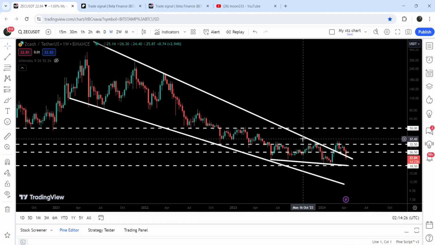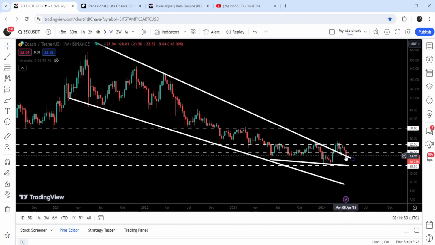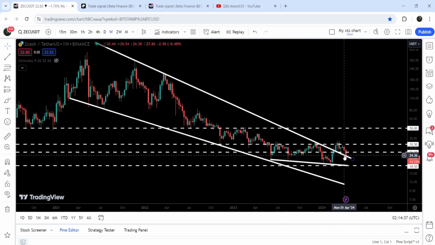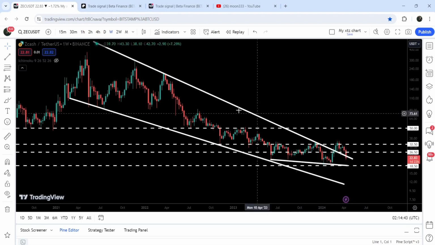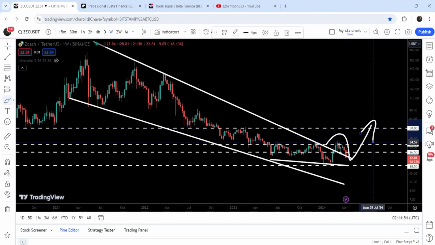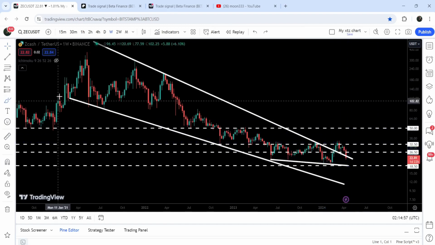Now, within next 48 hours, when this weekly candlestick will be closed, it depends where it will be closed, by the way. For example, if it will be closed below this resistance of the wedge that is now working as a support, then it can re-enter the same falling wedge pattern, and then we will again need to break it out. And if we will have a closing above this resistance of the wedge, then there is a probability that the price line after this retest may start another reversal to the outside to break out the next resistance levels.